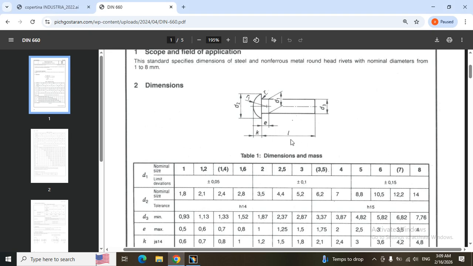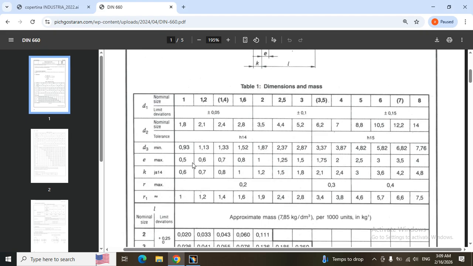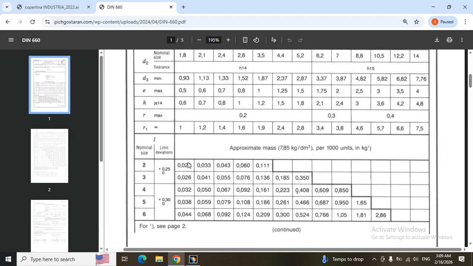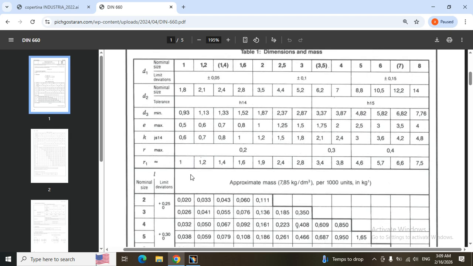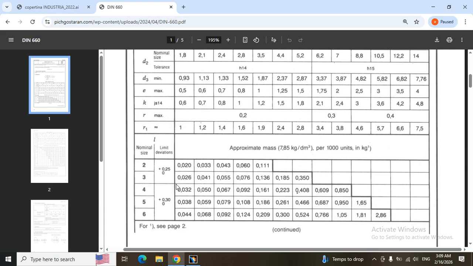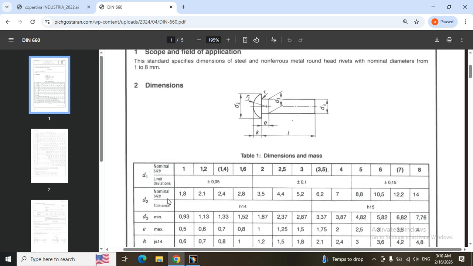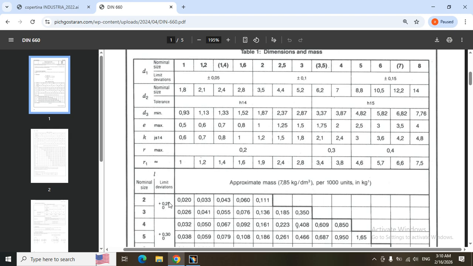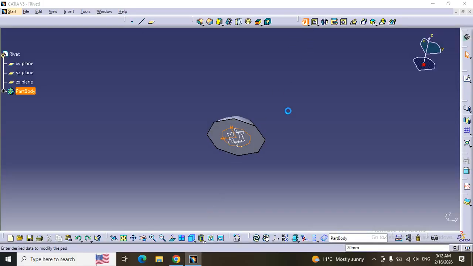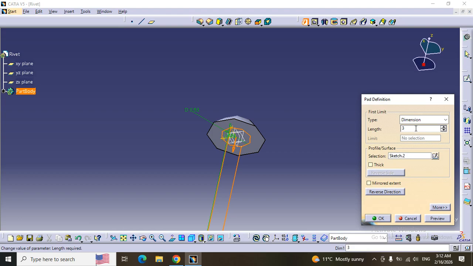apply the length, L, and its value is... We select normal size 3 for L. Use pad to apply the length into normal size.